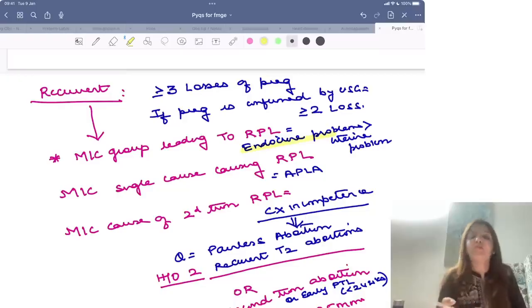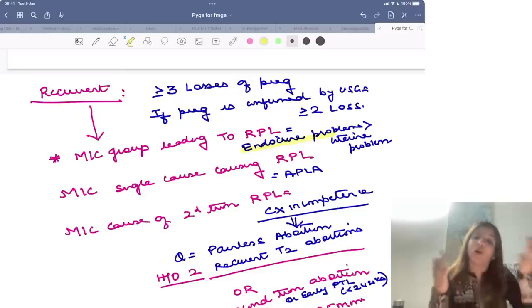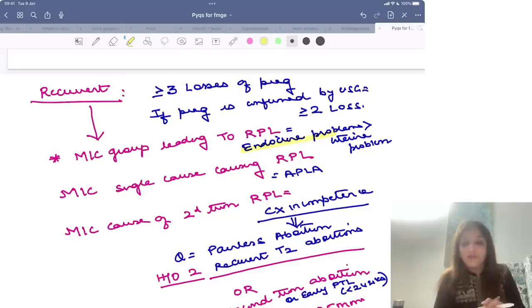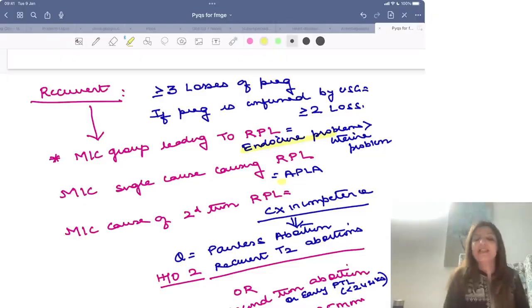Right? So endocrine problems are the most common reason for recurrent pregnancy loss. But अब endocrine causes में बहुत सारे causes आते हैं. So if they ask you the most common single cause for recurrent pregnancy loss, it is APLA.